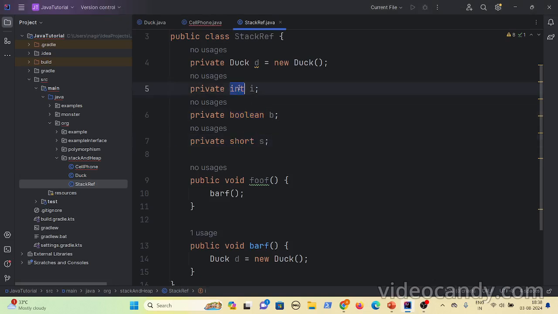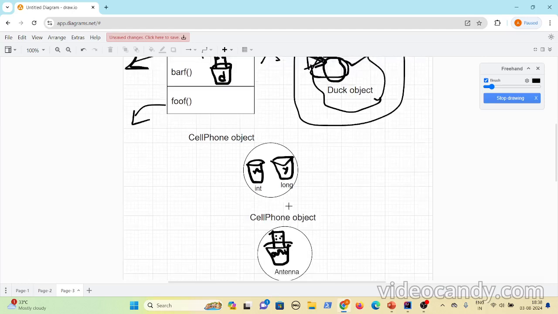For integer it has 32 bits, and for boolean whatever its memory is, so that much memory gets allocated for this object. And if you have a reference variable as an instance variable, like private duck d, the reference variable also takes memory.